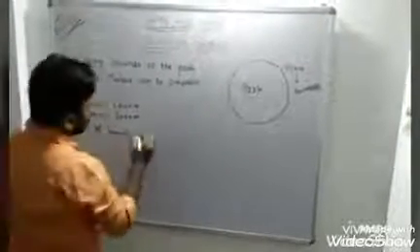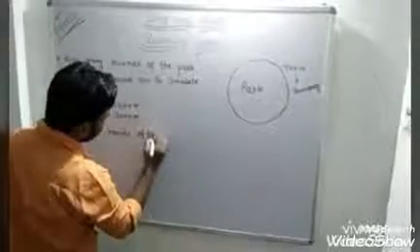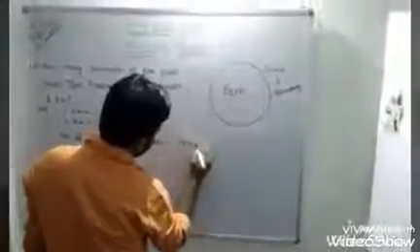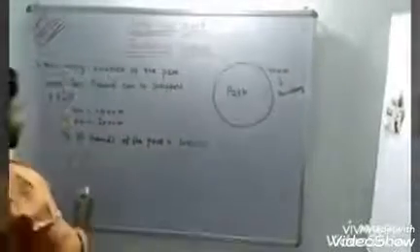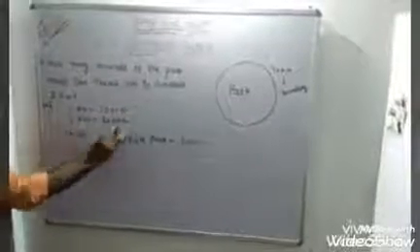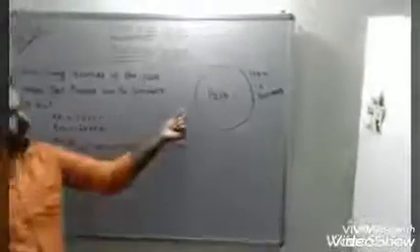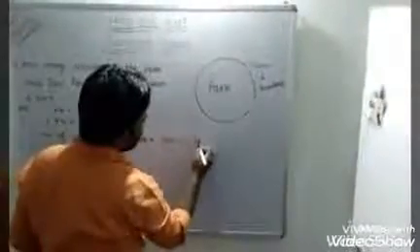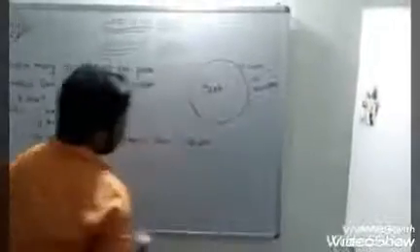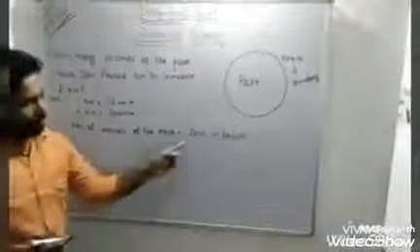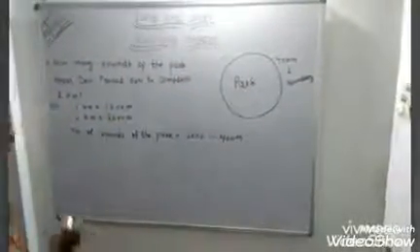Number of rounds of the park: how many rounds does he need to take to cover 2000 meter? He has to cover 2000 meter, divided by what he can cover in one round, 400 meter. So we have to divide 2000 by 400 meter, and we can calculate the number of rounds.